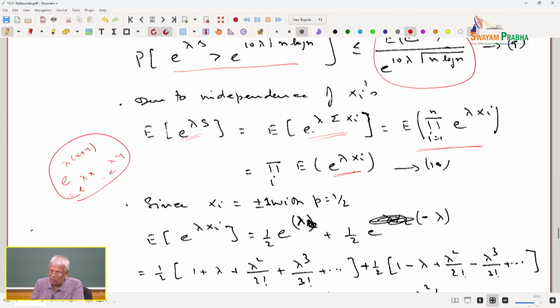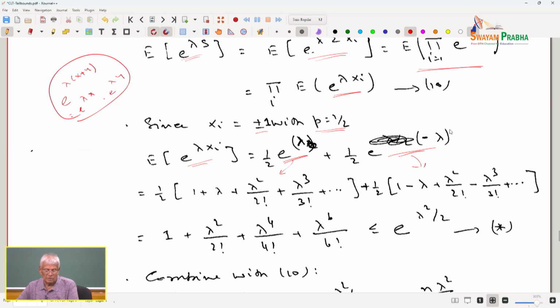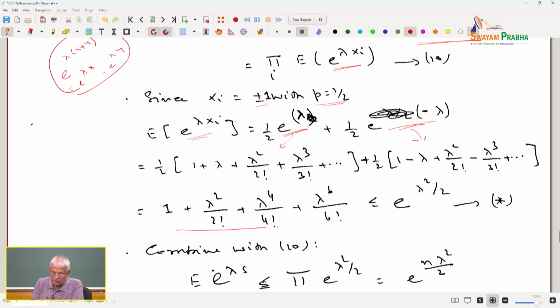Now, I want to be able to compute the expectation of e to the power of lambda xi. The xi's are plus or minus 1 with probability half-half. Therefore, the expectation of e to the power of lambda xi is essentially 1/2 of e to the power of lambda plus 1/2 of e to the power of minus lambda. You expand this by its corresponding series, you cancel the terms that are positive and negative, and you get a sequence like this. You can readily see this sum is less than e to the power of lambda square by 2.